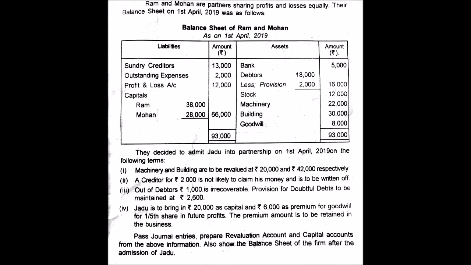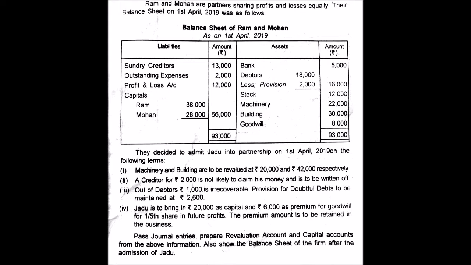It says Ram and Mohan are partners sharing profits and losses equally. Their balance sheet on 1st April 2019 is as follows. You have the liabilities: sundry creditors, outstanding expenses, profit and loss account, and then capital of Ram and Mohan. You have assets: bank, debtors less provision, stock, machinery, building, goodwill. Then it says that the new partner Jadoo is admitted on 1st of April 2019.